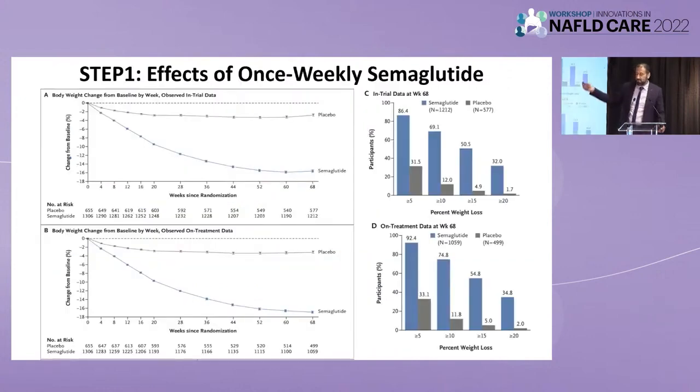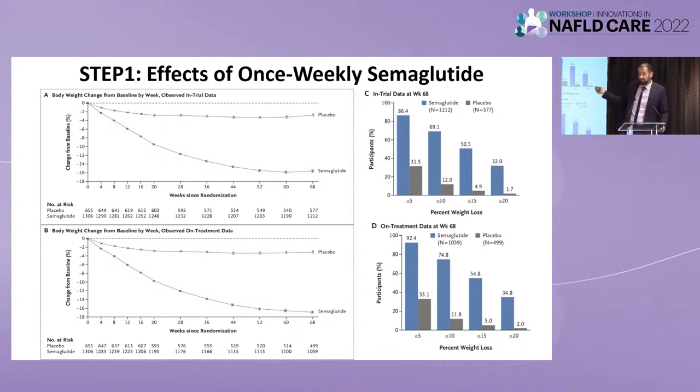So you can see in-trial data, and you can see on-treatment data. So the way I think about it, this is kind of like intent-to-treat analysis. This is per protocol analysis. And there was significant and sustainable weight loss, almost 16-17% total body weight loss at 68 weeks. So this is really important, and I think this is encouraging that we can achieve this weight loss with a medicine that you inject once a week.